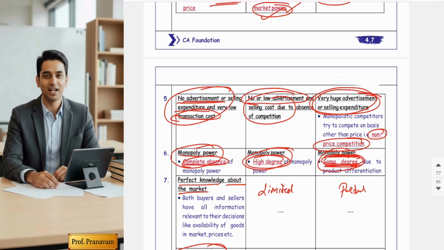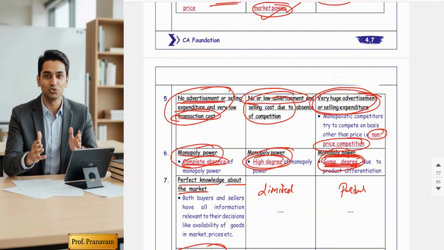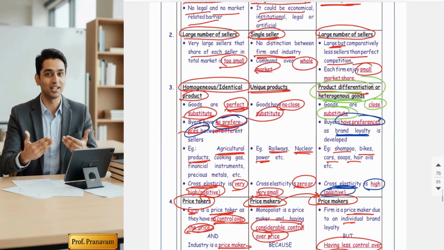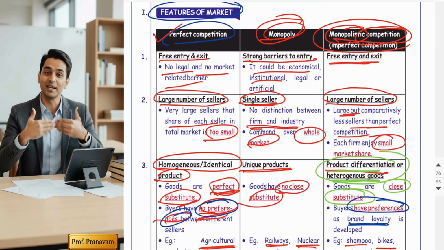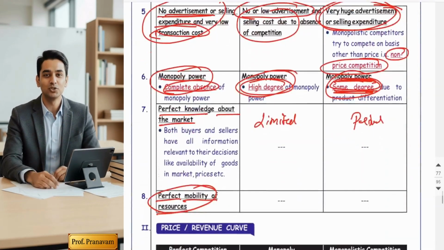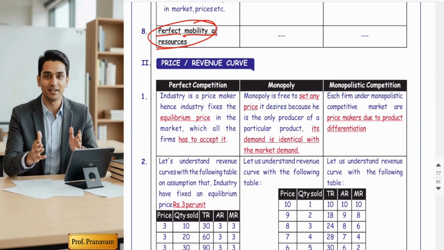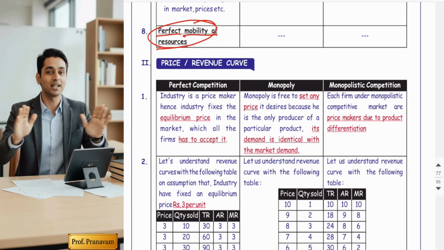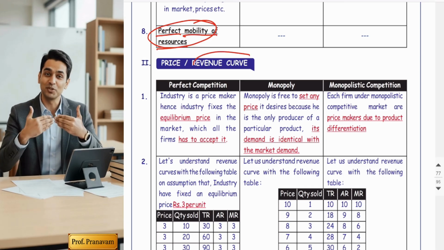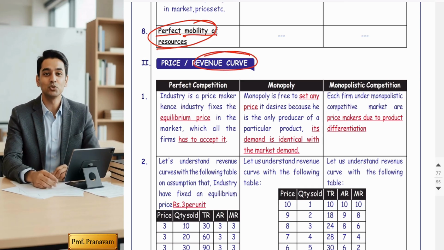Right? Yes, sir. We understood. So, guys, do the comparison and easily you will be able to remember. This is the unique feature of this book. After this, let's get into the second part, the last point in a comparison manner, revenue curves. Now I can say this is one more feature.